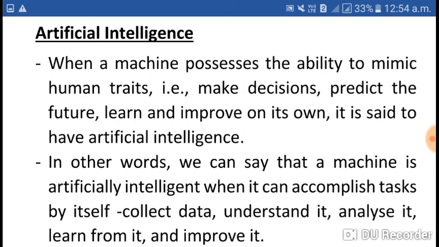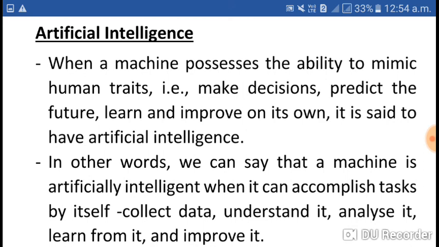We have already discussed what is artificial, what is intelligence. Now, when a machine possesses the ability to mimic human traits, that is, make decisions, predict the future, learn and improve on its own, it is said to have artificial intelligence.